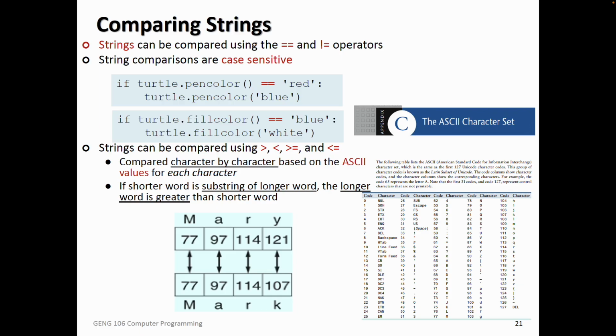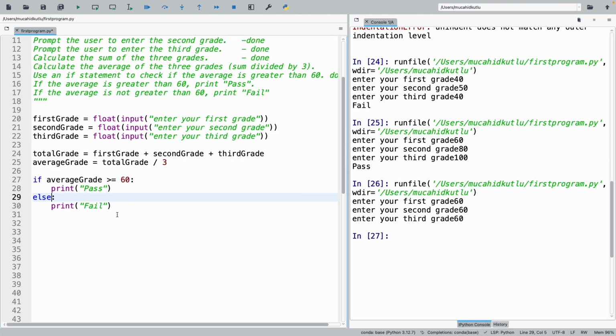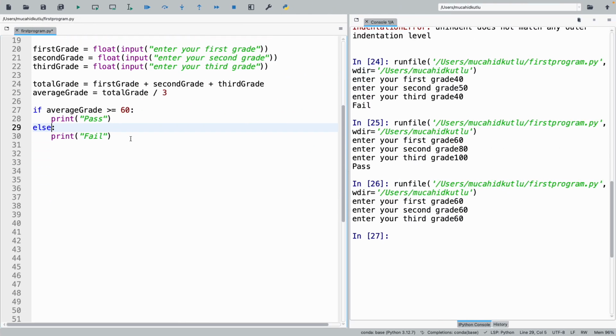Okay, I have 7 minutes. And when we are talking about comparison, it doesn't always have to be numbers. We can also compare strings, and that might sound pretty weird. Like, I can literally say in my Python code,